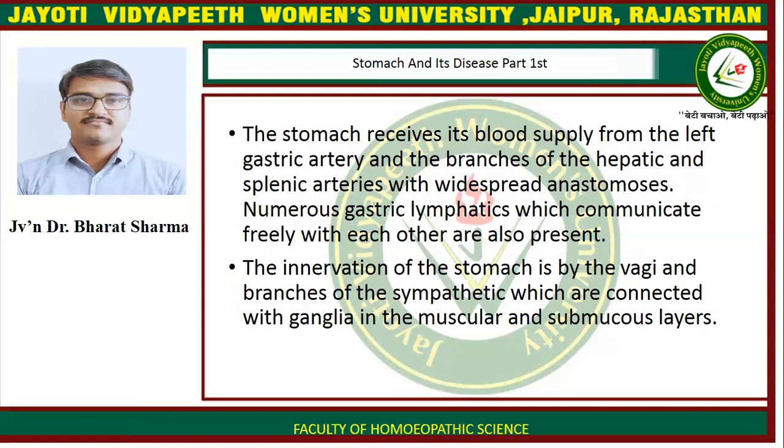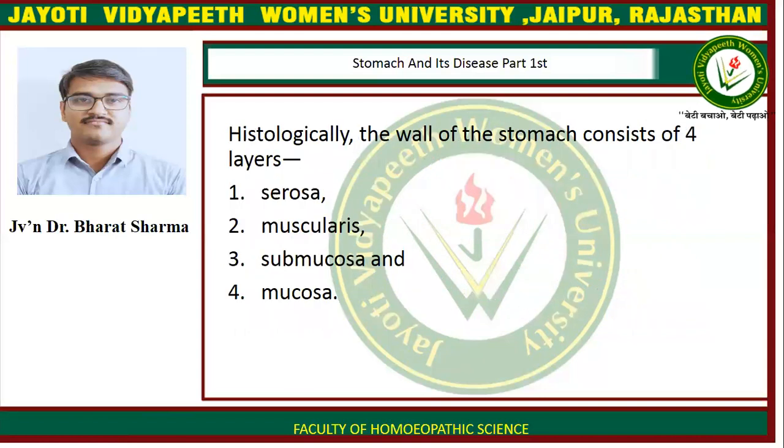The stomach receives its blood supply from the left gastric artery and the branches of the hepatic and splenic arteries with widespread anastomosis. Numerous gastric lymphatics which communicate freely with each other are also present. The innervation of the stomach is by the vagi and branches of the sympathetic nerves which are connected with ganglia in the muscular and submucosal layer.